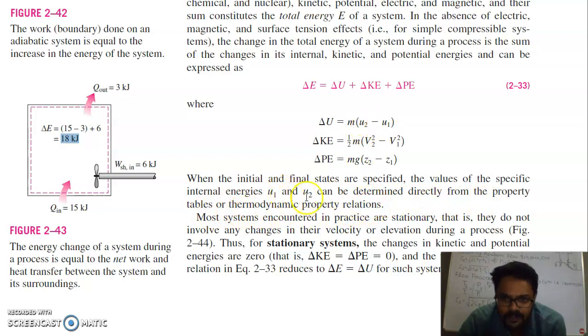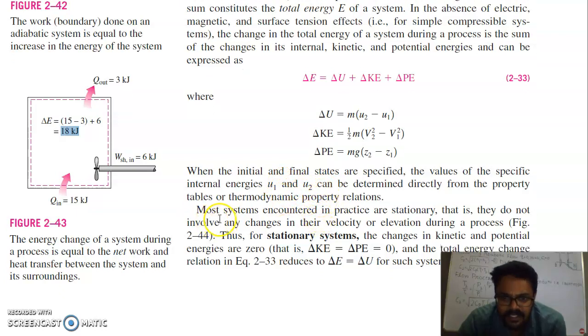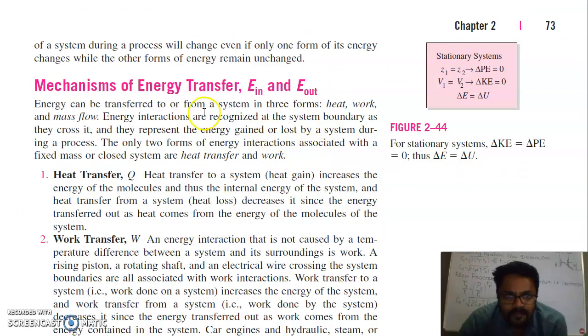So this U1 and U2 you can find from thermodynamic property relations that we'll discuss further. Most systems encountered in practice are stationary, that is, they do not involve any changes in their velocity or elevation during the process. Thus for stationary systems, the changes in kinetic and potential energy are zero, and the total energy change relation is reduced to ΔE equal to only the internal energy change. Also, the energy of a system during a process will change only if one form of energy changes while the other forms of energy remain unchanged.